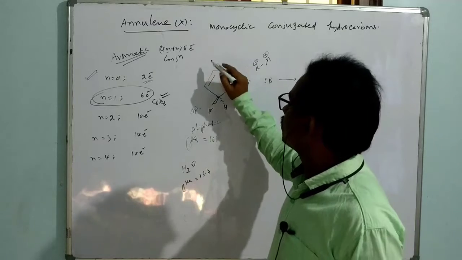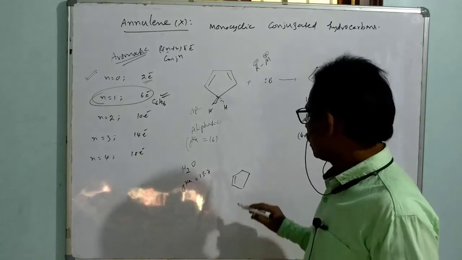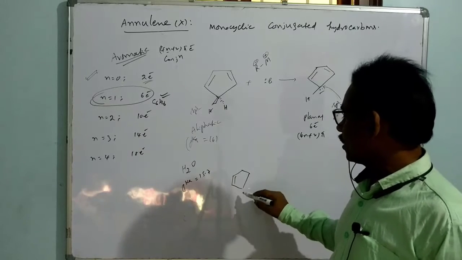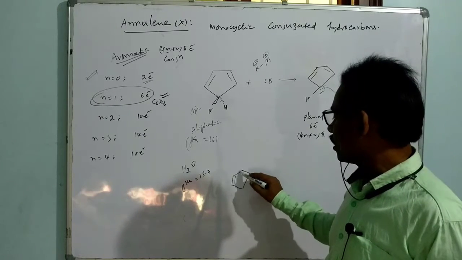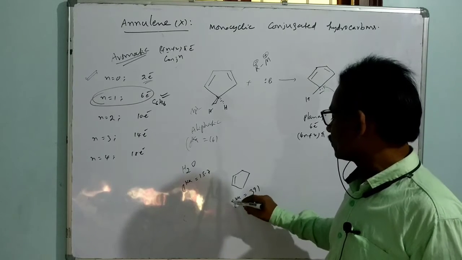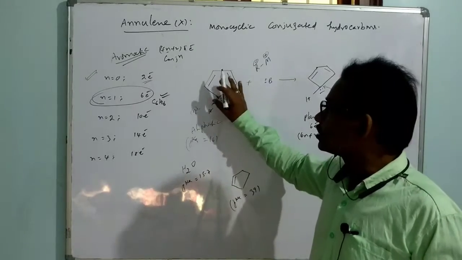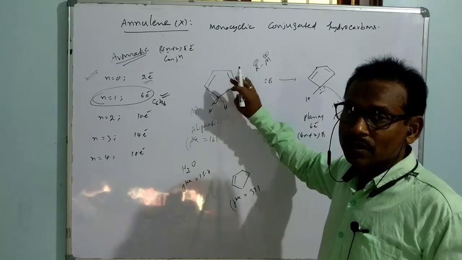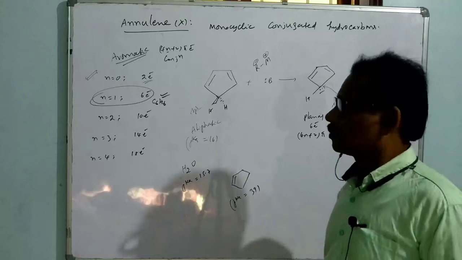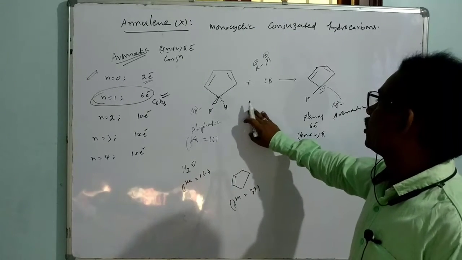If suppose you just take this compound, what about here? The pKa value of the hydrogen here is around 39. So it is very weakly acidic, but this one is more acidic. What is the reason? Because it can jump and fall into the aromatic species. So that is the reason it is easily treated with a base.